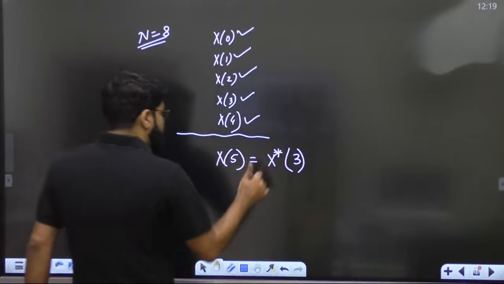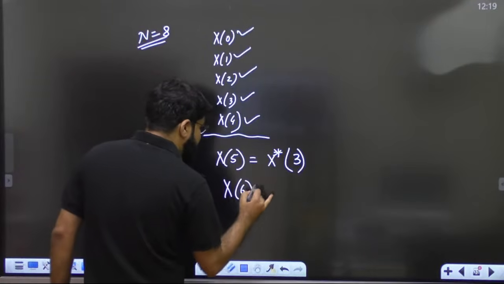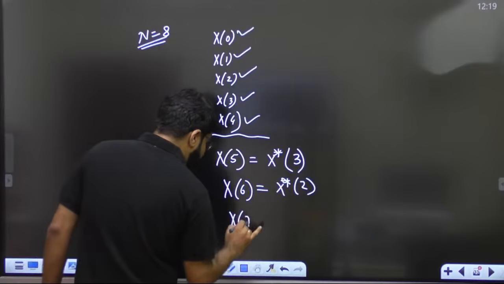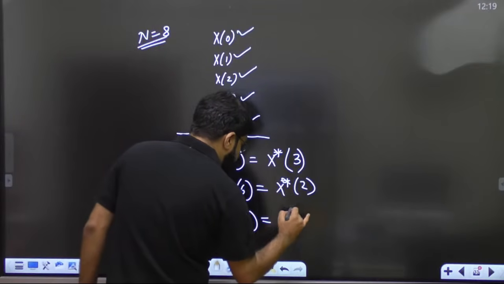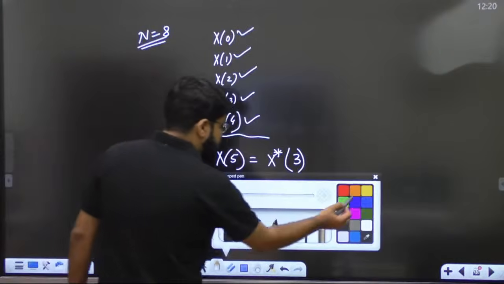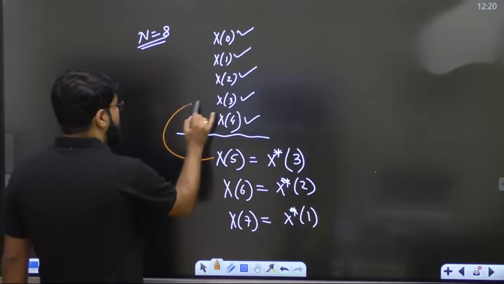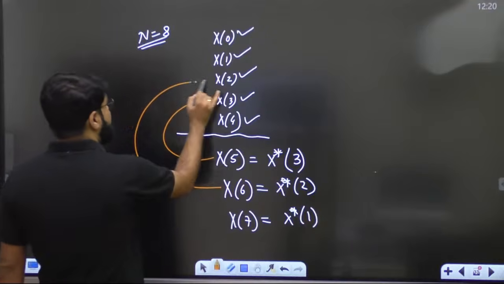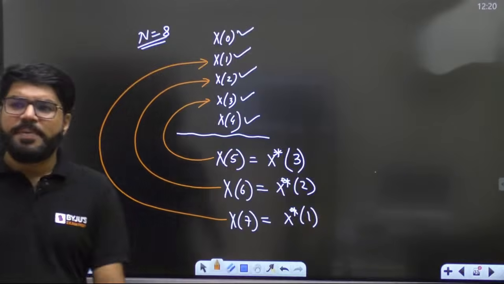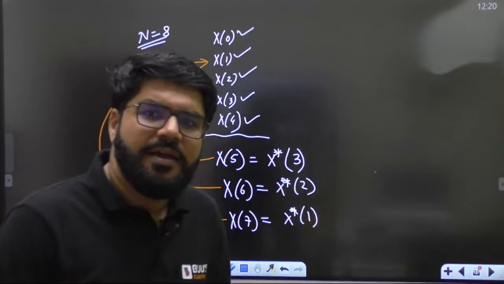X conjugate 3. Then what will be x6? X conjugate 2. And there are questions in the exam based on this property. What is x7? X conjugate 8 minus 7. That means x5 can be obtained by x3, x6 can be obtained by x2, x7 can be obtained by x1. Can we place it as a mirror property again?